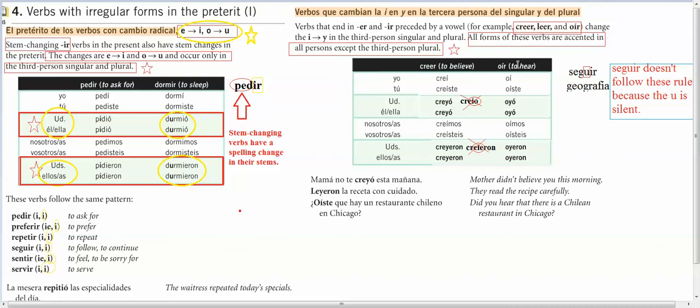And that would be the same thing as over here: creyeron. It's just too hard to say, so we don't do it.